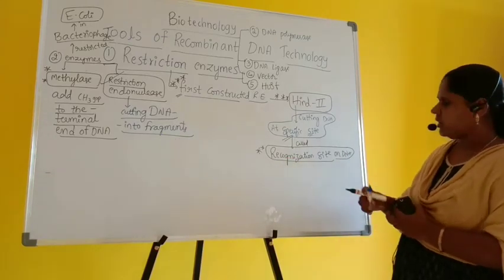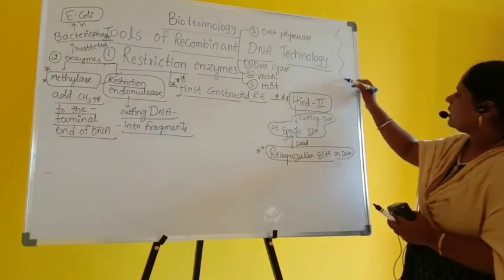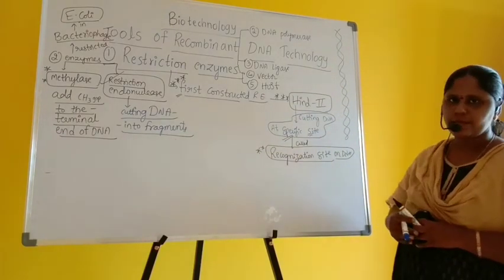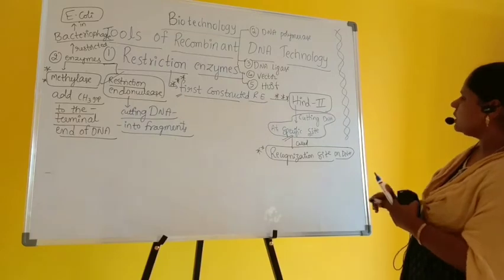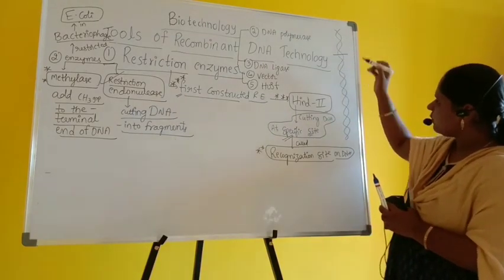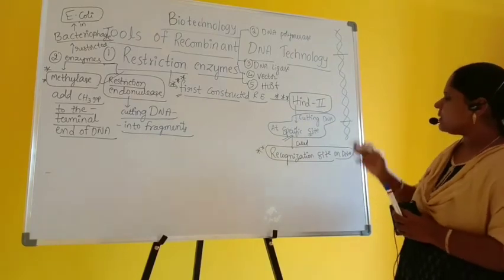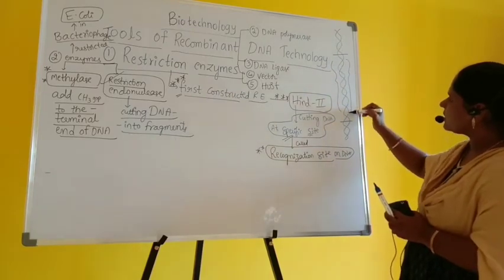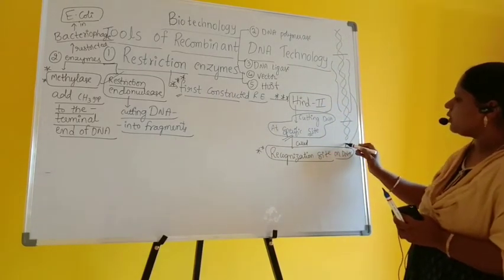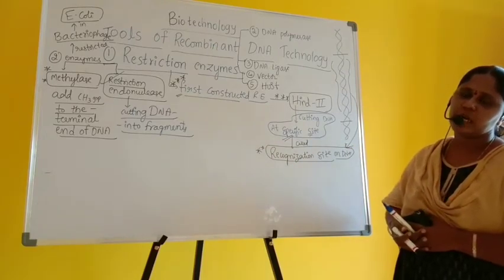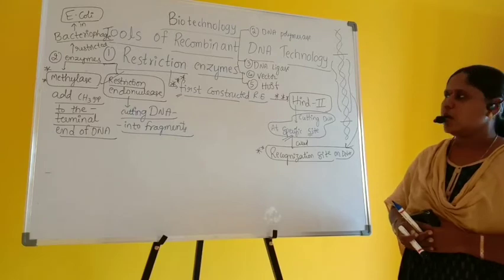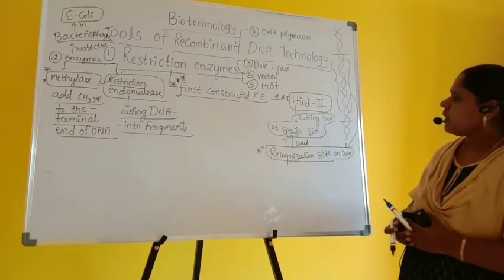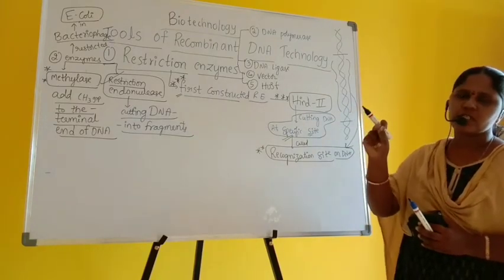So for example, this is DNA. Such a big, lengthy DNA contains millions of genes, or codons. Now HindII is responsible for cutting the DNA at a specific site, from here to here. This specific site, which is cut by HindII, is called the recognition site for HindII, or a specific site to make a cut on DNA by restriction endonuclease, or restriction enzymes. So for every fragment we need a specific restriction enzyme.